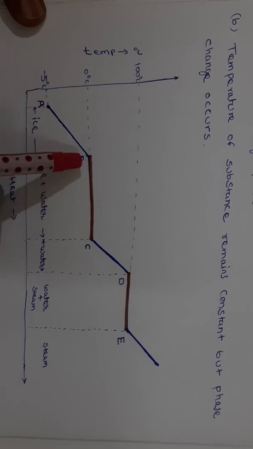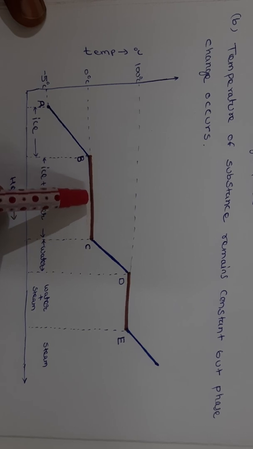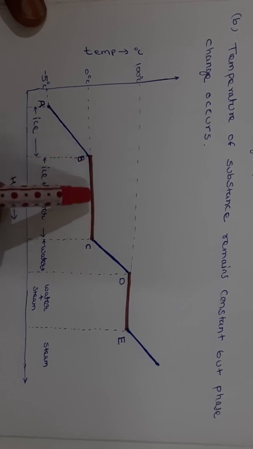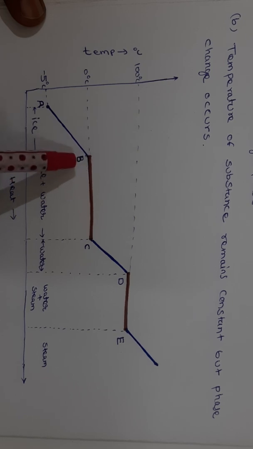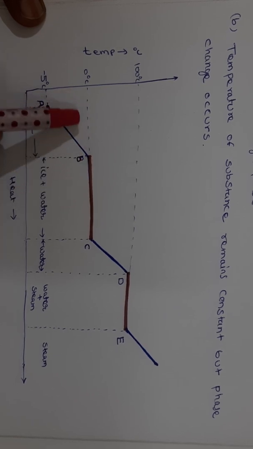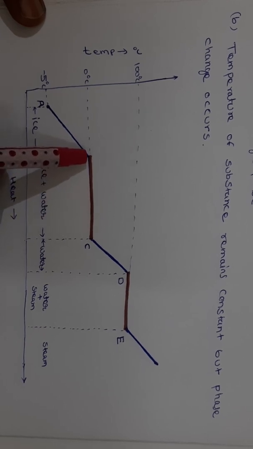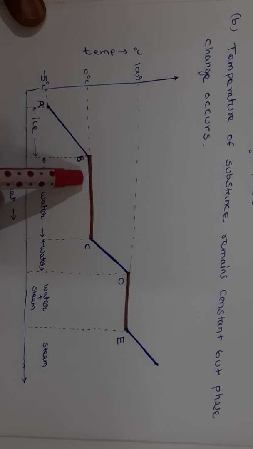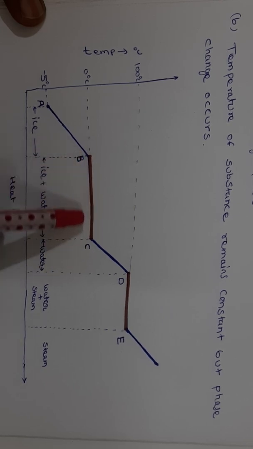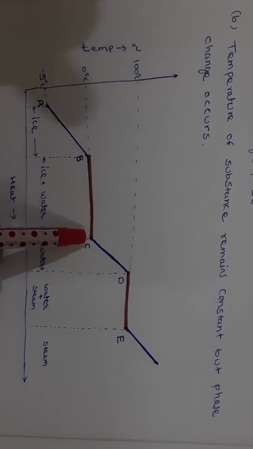Next, heat is continuously supplied to the ice. The phase change takes place, but the temperature remains constant from B to C. After reaching 0 degrees centigrade, as heat is supplied, the solid ice is converted to liquid from B to C. Without changing temperature, the phase change takes place.